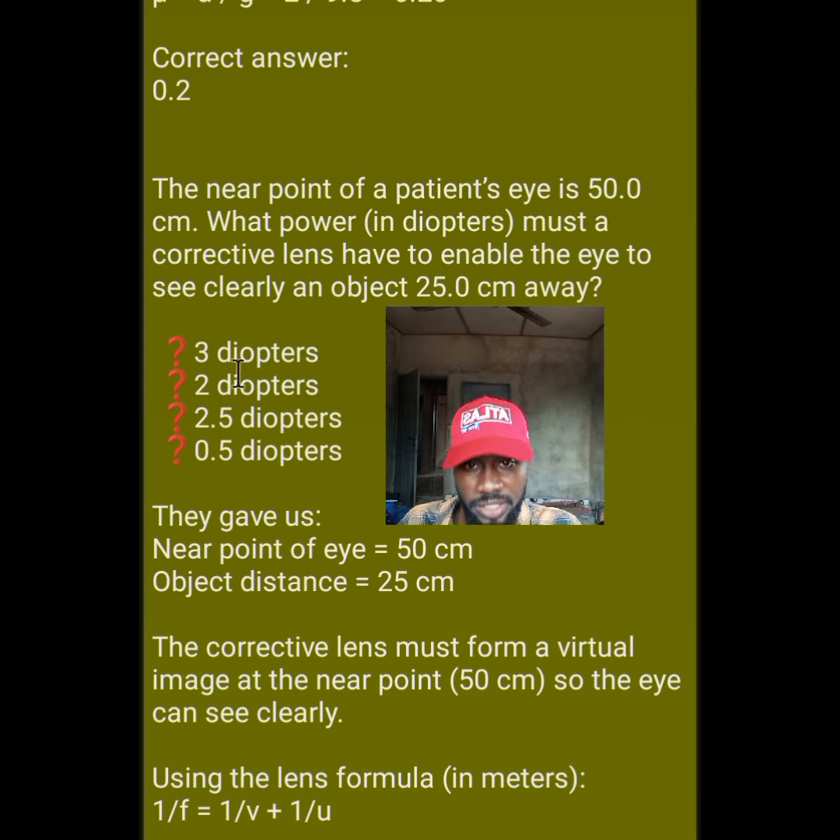We are going to read the question again. First of all, before we read the question again, let's read the options. The first option, is it 3 diopters? Is it 2 diopters? Is it 2.5 diopters? Is it 0.5 diopters? What's the answer? We are going to find that out now.